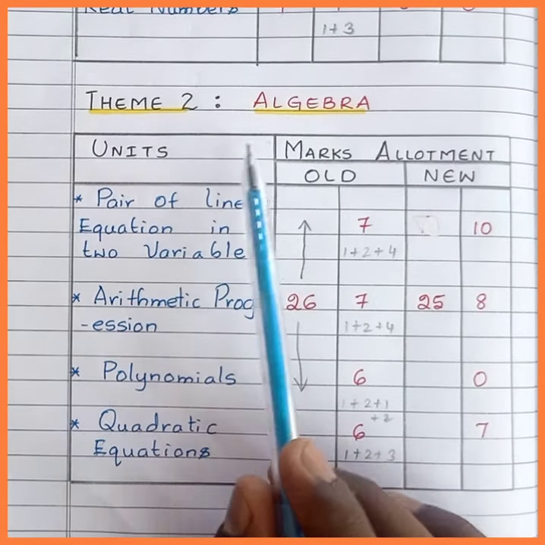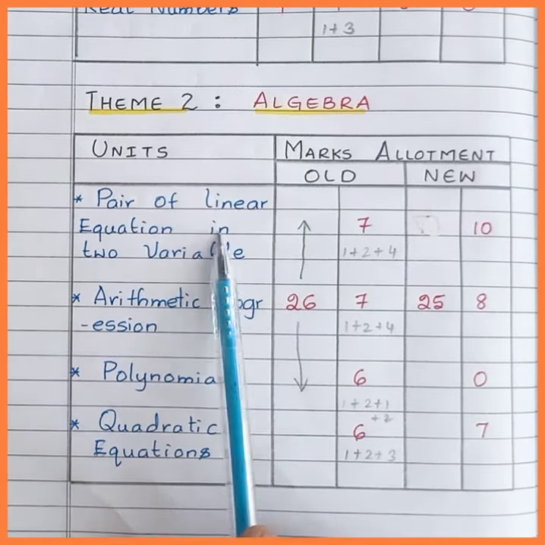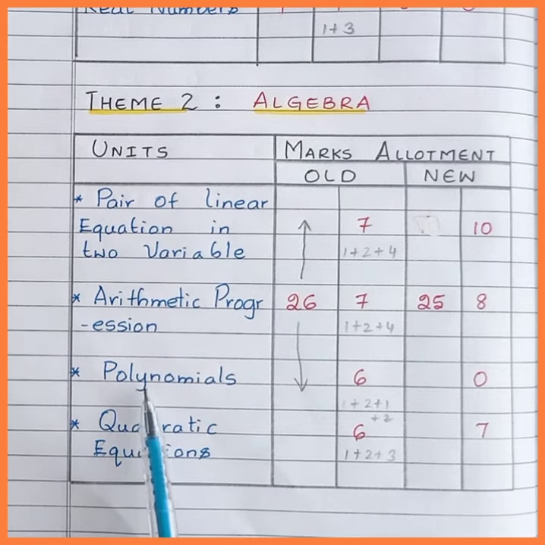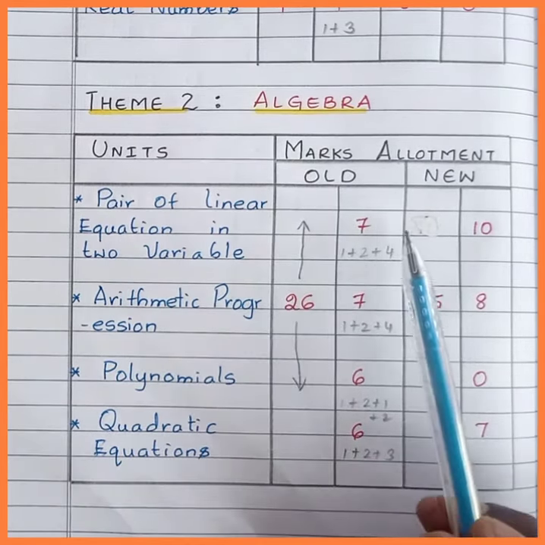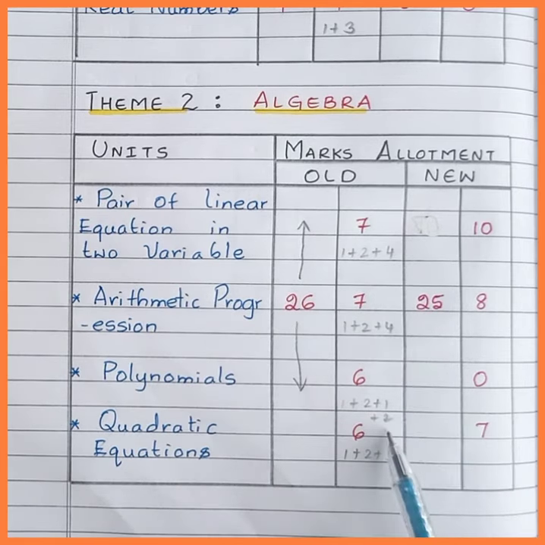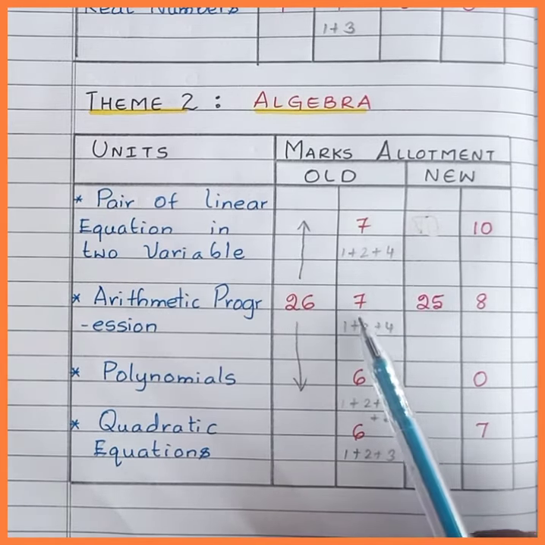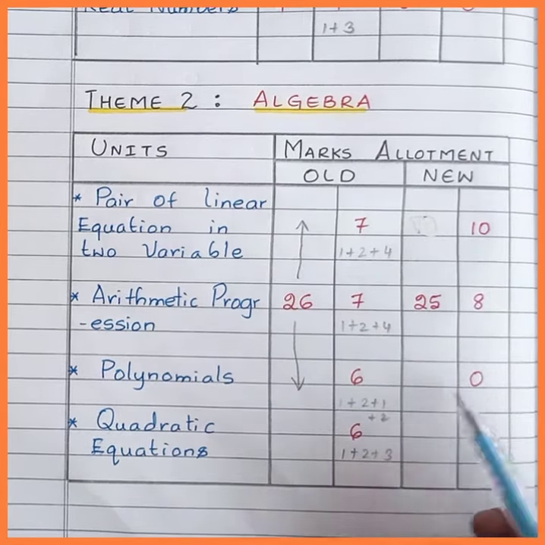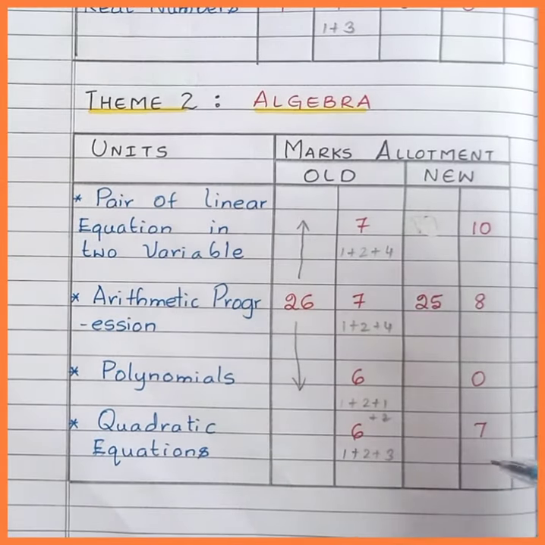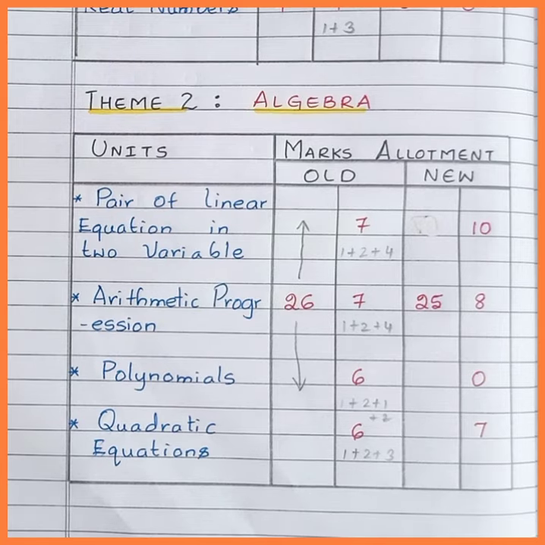Theme 2, algebra. The units are pair of linear equations in two variables, arithmetic progression, polynomials and quadratic equations. The total marks allotted for this theme is 26. Marks distribution in the exam paper was 7 plus 7 plus 6 plus 6. But the unit polynomials is deleted. Therefore, the new marks allotted will be 0. Therefore, as per my assumption, this year we can expect a total of 25 marks for theme algebra.